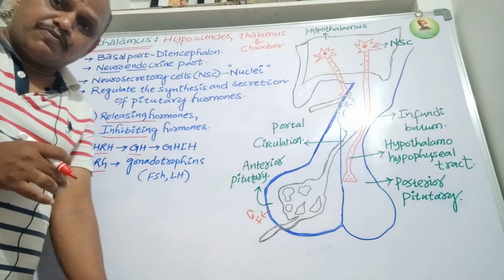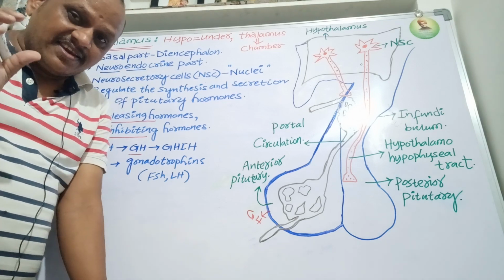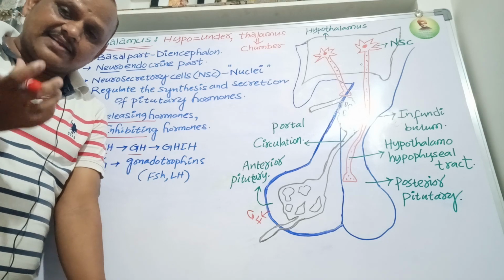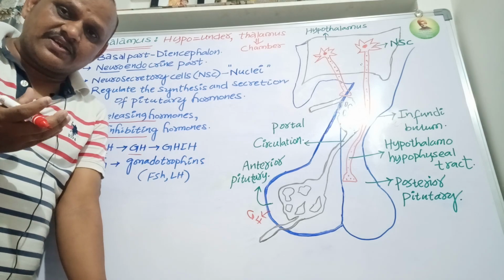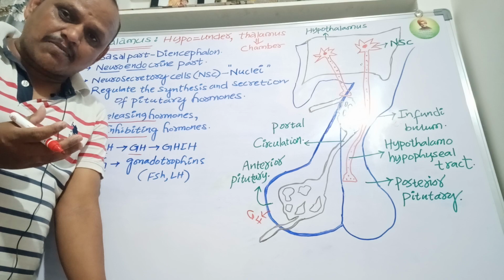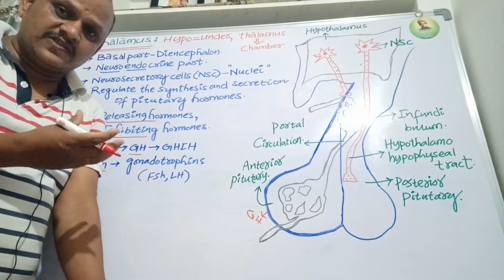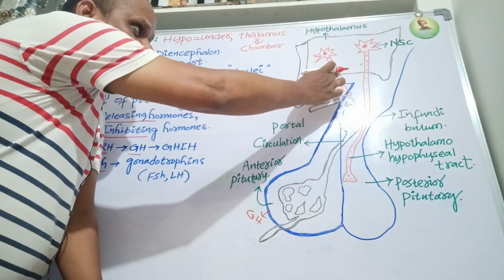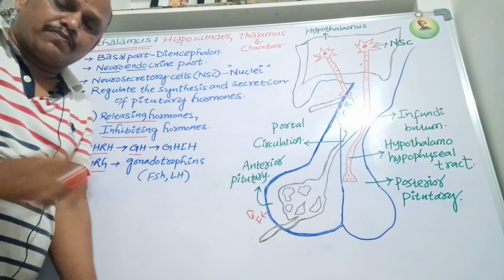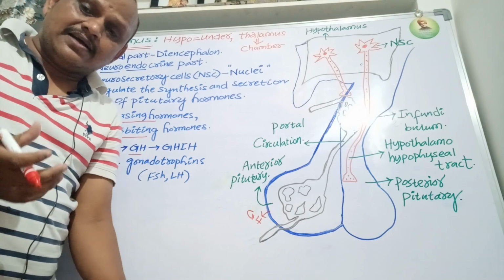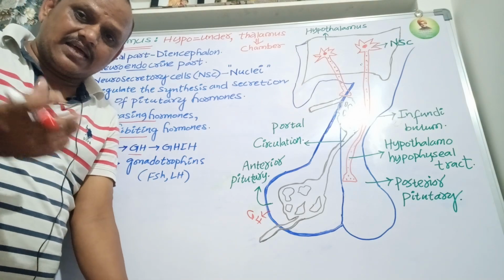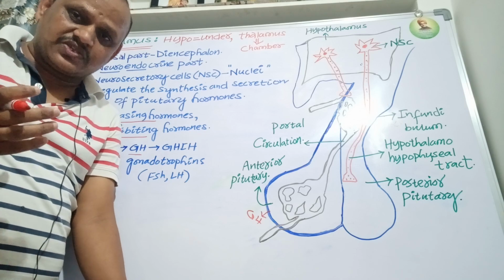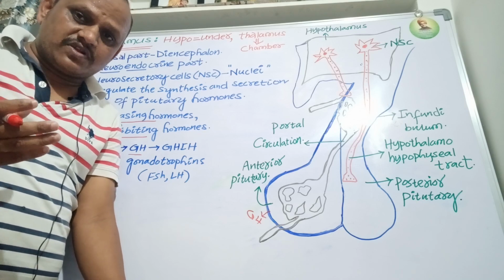The hypothalamus has NSC cells, neurosecretory cells. A group of neurosecretory cells is considered a nucleus. These neurosecretory cells produce neurohormones, which are released into the pituitary through axon endings of the neurons. There is a portal circulation between the anterior pituitary and the hypothalamus, known as the hypophyseal portal circulation.